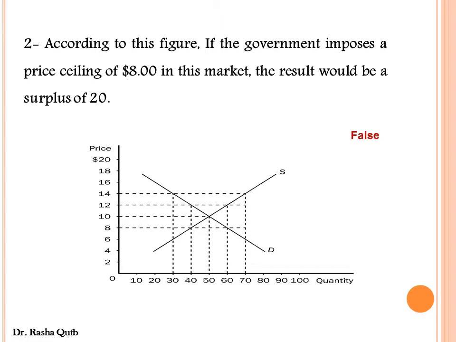Why? We know that the price ceiling is a price set by the government below the equilibrium price. This price creates excess demand. At a price of 8, the quantity demanded would be 60, the quantity supplied would be 40, so we have shortage, not surplus. Shortage means that we have excess demand. That's why this sentence is false. So what is the correction of this sentence? We say: according to this figure, if the government imposes a price ceiling of 8 in this market, the result would be an excess demand of 20.